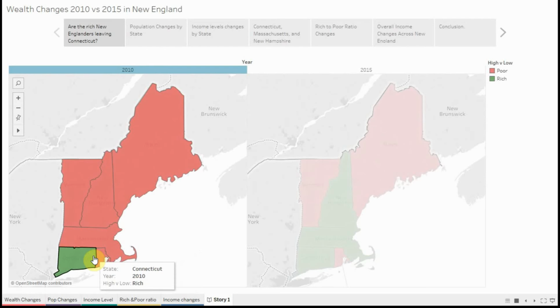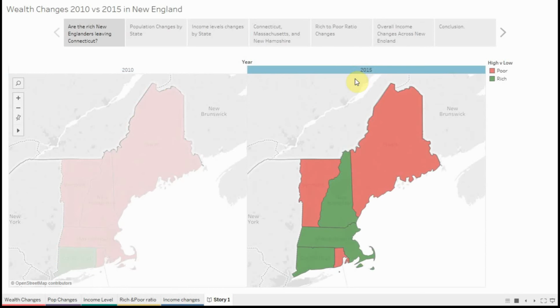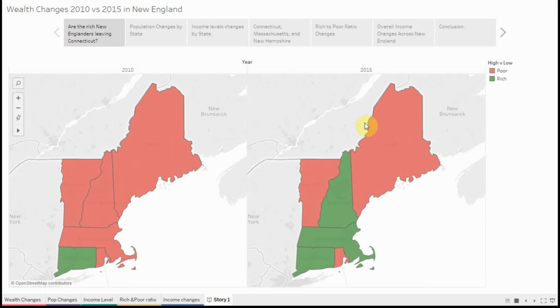Long seen as a state of wealth, is Connecticut continuing to maintain that status, or are the rich leaving Connecticut for other states? Now, in 2015, the wealthy income in New England has spread to Massachusetts and to New Hampshire. As you can see, these states are now highlighted in green. It does appear that Vermont, Maine, and Rhode Island are all still unchanged, and you can see they are red in both maps.